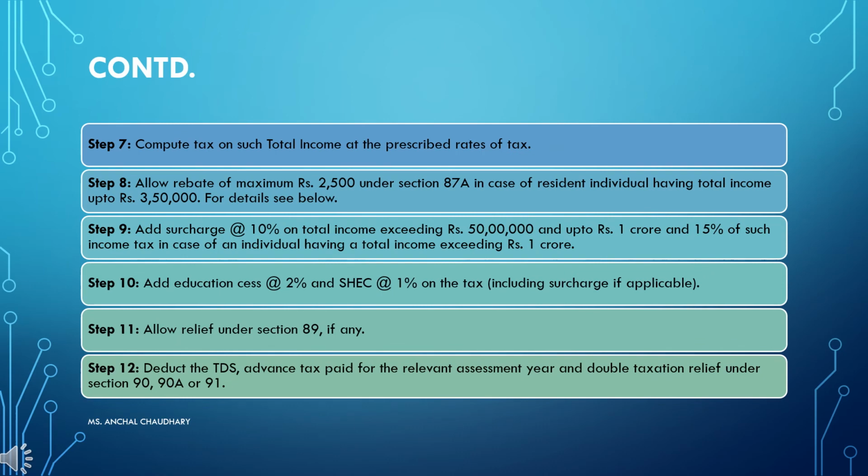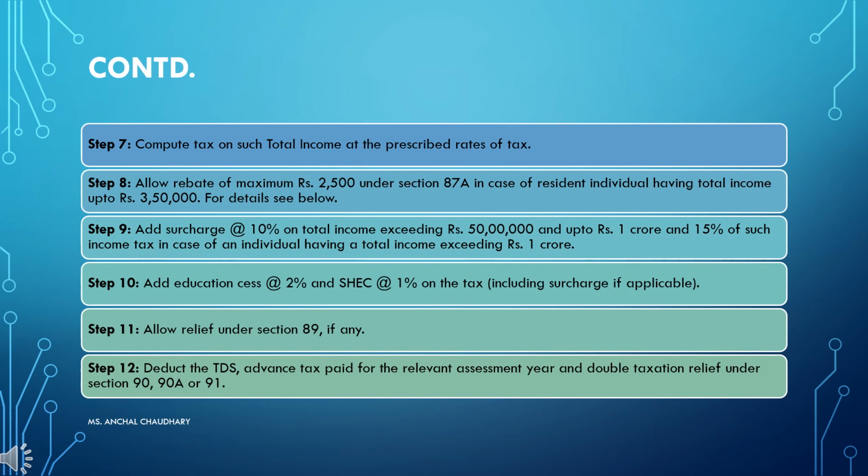Next is step number 7. Whatever total income you have from step number 6, you have to compute the tax on such total income at the prescribed rate of tax. Next is step number 8: allow rebate of maximum rupees 2500, which is given under section 87A in case of a resident individual having income up to rupees 3,50,000.